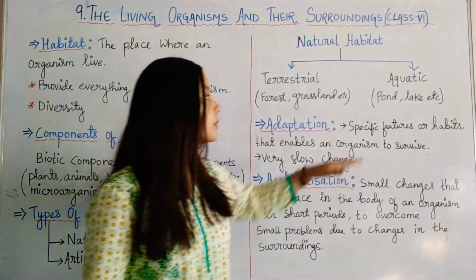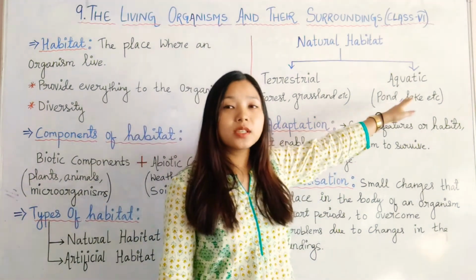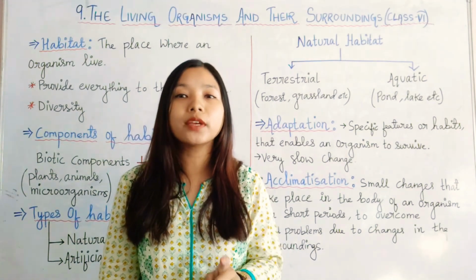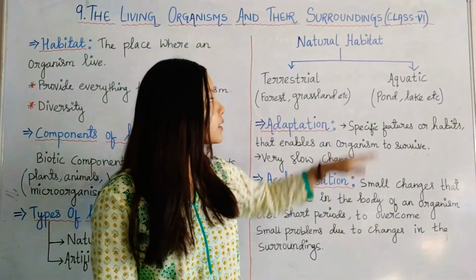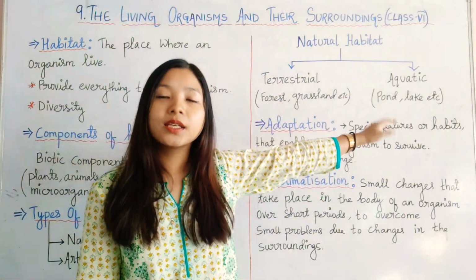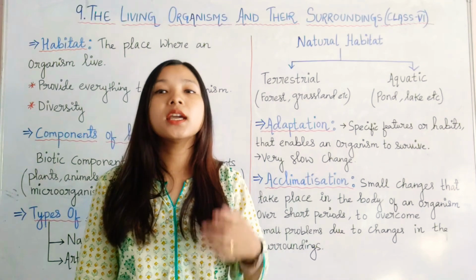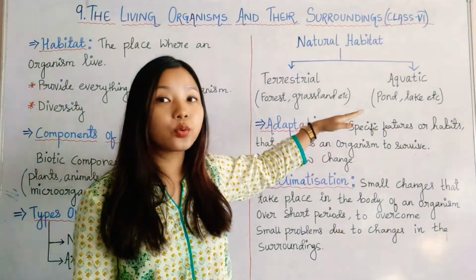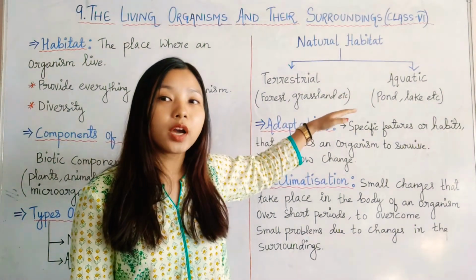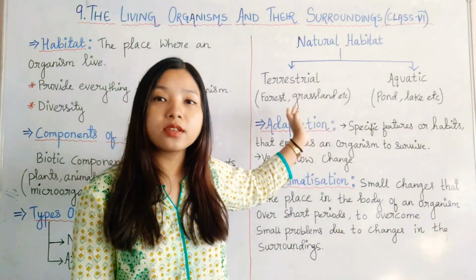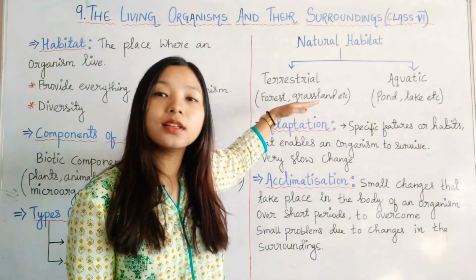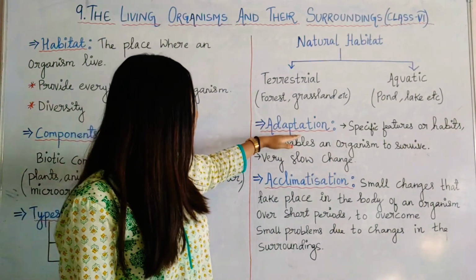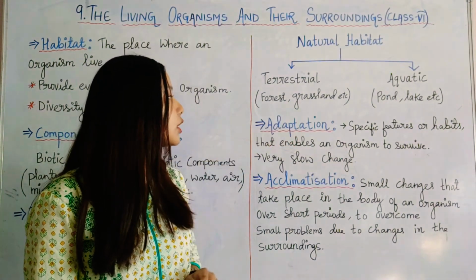On the other hand, the organisms, the plants and animals that live in water are said to live in aquatic habitat. For example, pond, lake, ocean, sea, estuaries, deltas, they will be considered as aquatic habitat. So I hope you have understood the difference between terrestrial and aquatic. Terrestrial, land habitat; aquatic, water habitat. Now, next topic is adaptation.